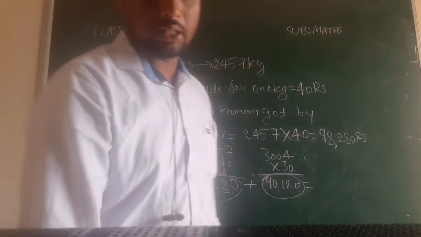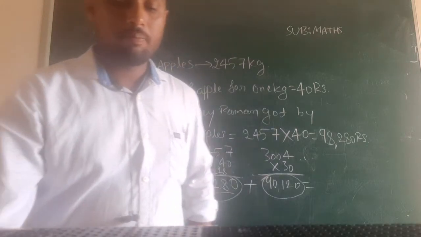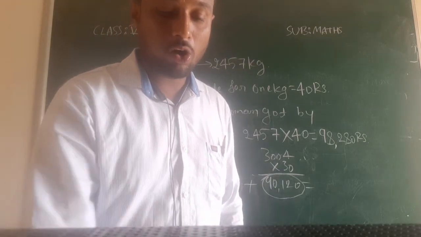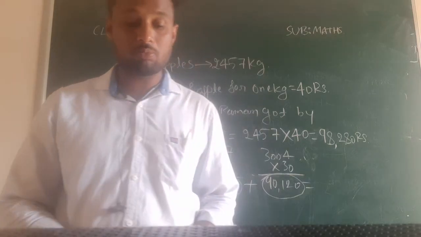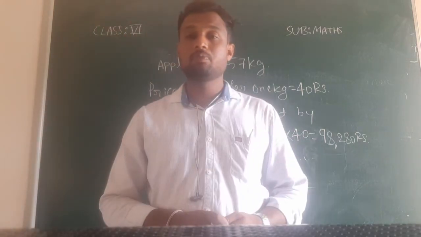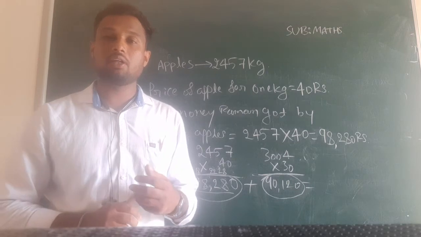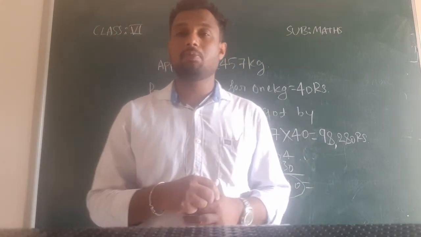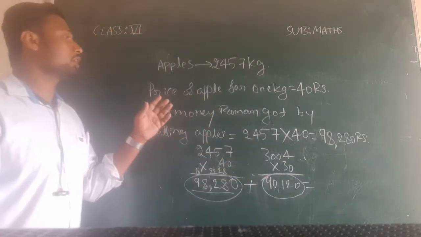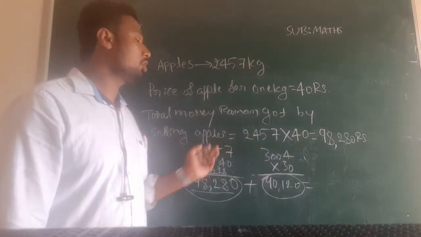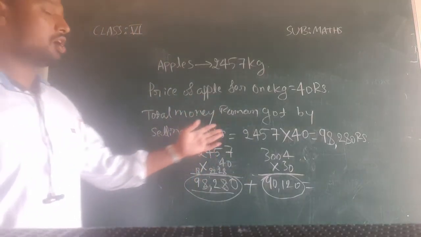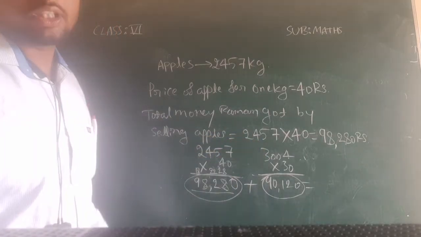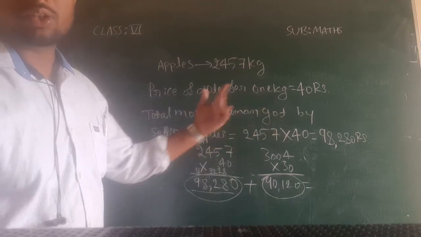Now in question number D, what they have given is, make a table showing how much money Raman received from selling each item. So you have to make one table of how much he has got by selling each item. Means how much he got totally from apple, how much he got totally from orange, and like that the remaining items also, how much he got from selling combs.